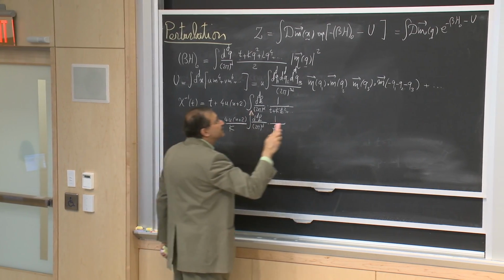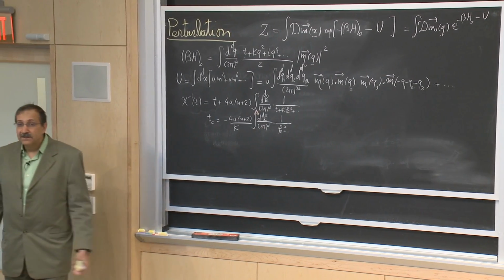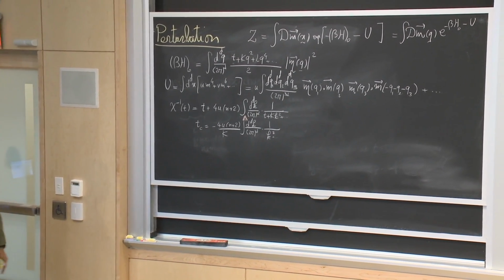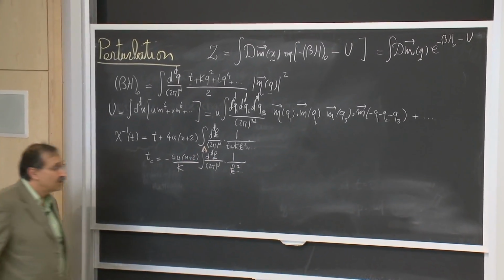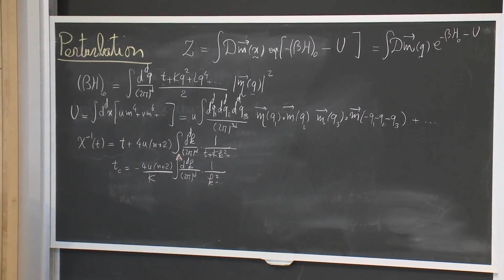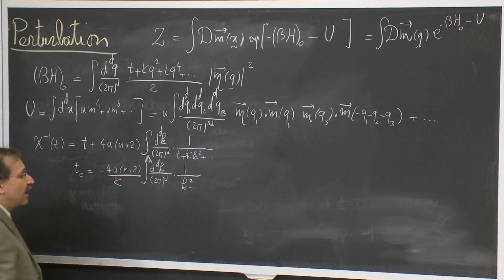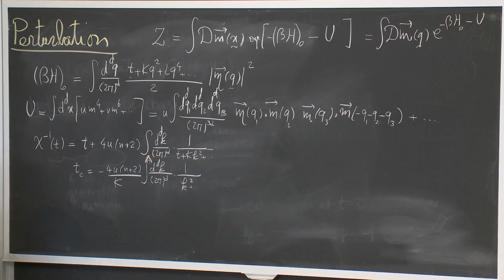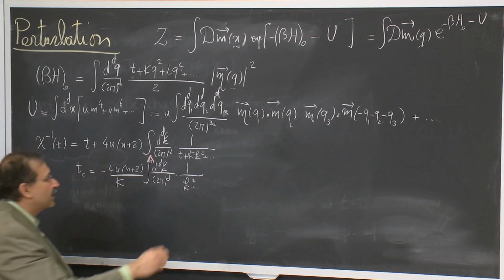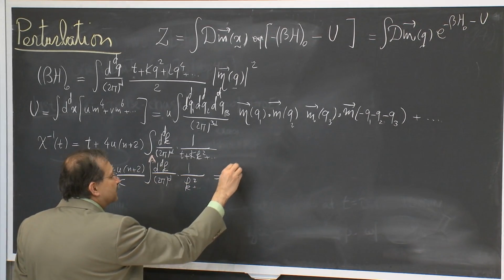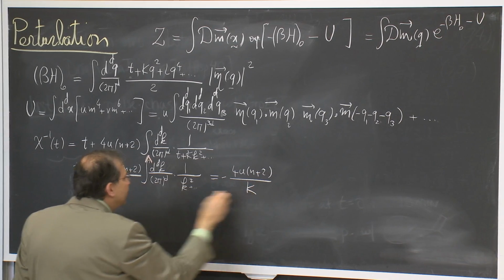All of my theories have an underlying short wavelength, and hence there is a maximum in these Fourier modes, which would render this completely well-behaved integral. In fact, if I forget higher order terms, I could put them, but if I forget them, I can evaluate what this correction Tc is. It is minus 4u n plus 2 over k.